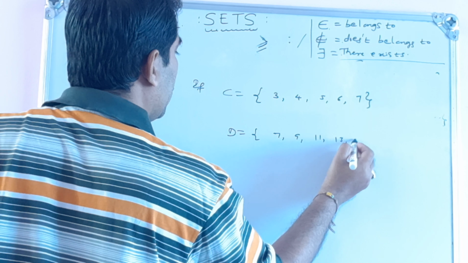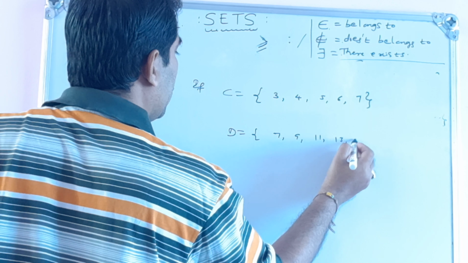Such type of representation of sets is called the roster form or roster method. We have written the set of natural numbers, set of rational numbers, set of real numbers, set of whole numbers.